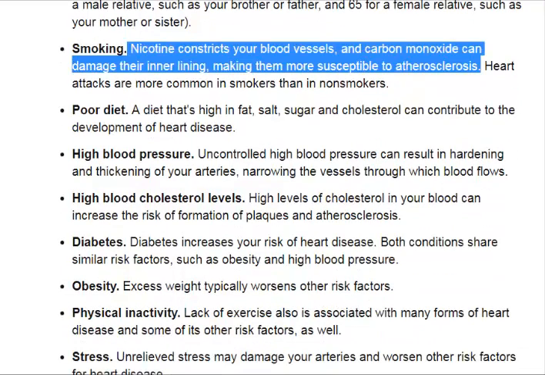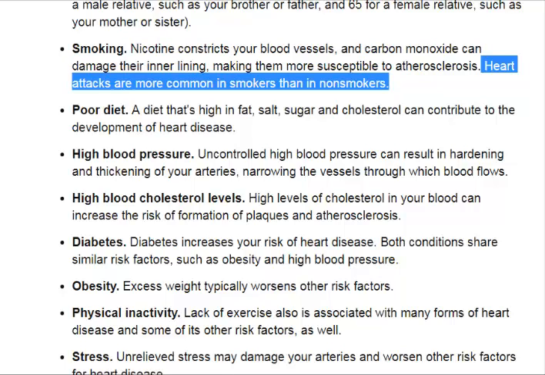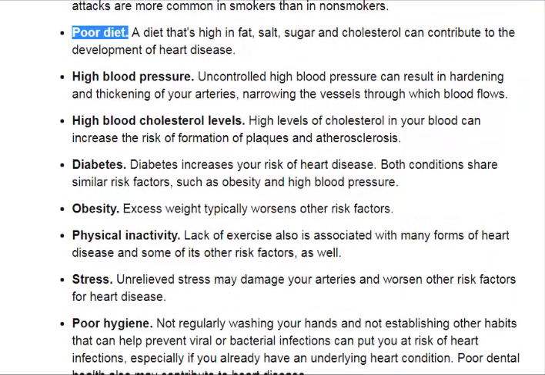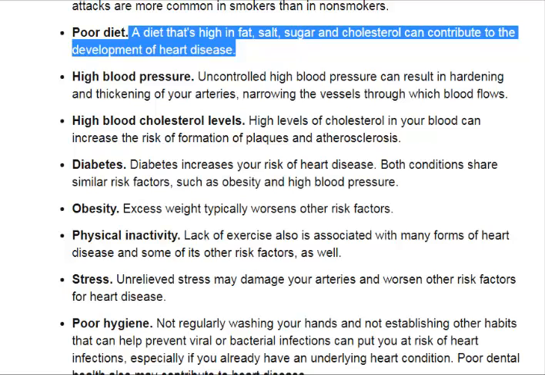Smoking. Nicotine constricts your blood vessels, and carbon monoxide can damage their inner lining, making them more susceptible to atherosclerosis. Heart attacks are more common in smokers than in non-smokers. Poor diet. A diet that's high in fat, salt, sugar and cholesterol can contribute to the development of heart disease.